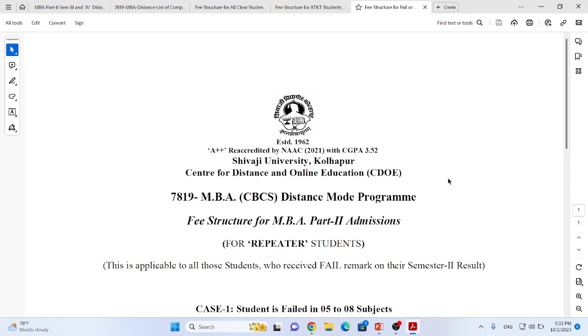Hope you understood the selection of subjects, the nature of electives, the dual elective policy of Shivaji University, and the various patterns of payment for various categories of students, as far as pass, fail or ATKT type is concerned. Thank you.